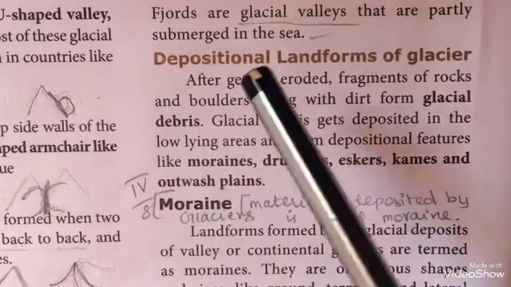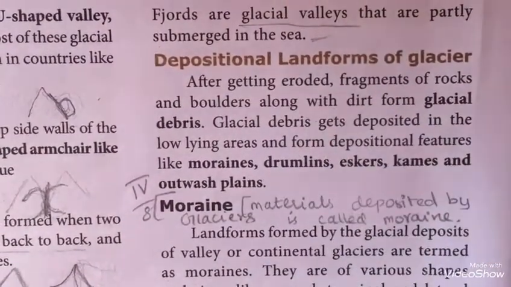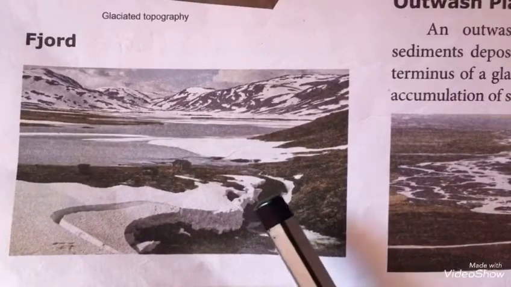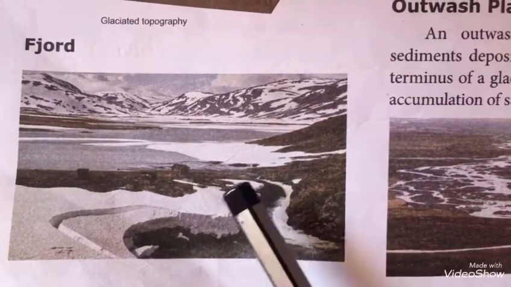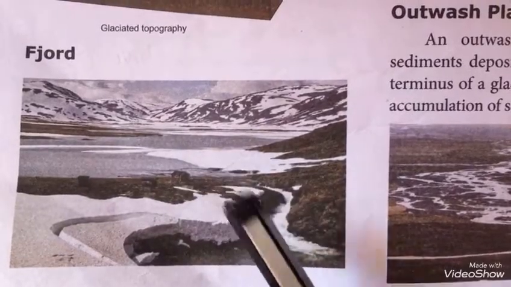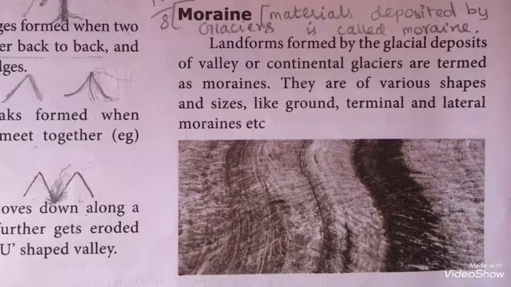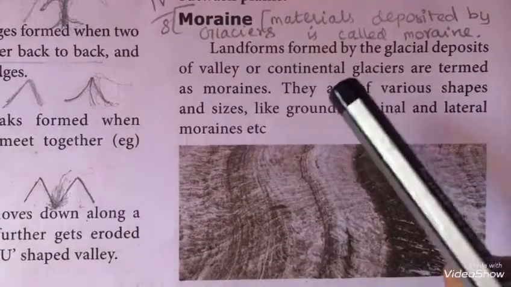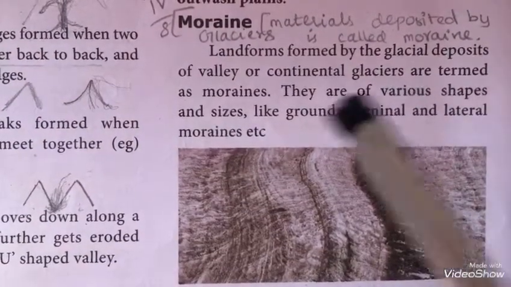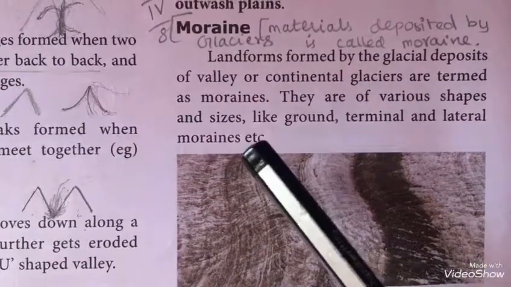The next heading is fjords. Fjords are glacial valleys that are partly submerged in the sea. See here, the glacial valley that meets the sea is known as fjord. This is fjords.